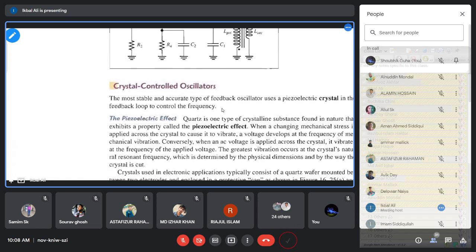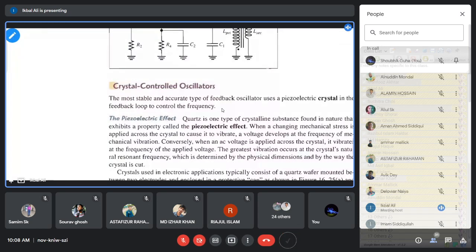It will vary. It is not constant because the circuit parameters, which are responsible for the frequency of oscillation, actually change. As well, you have the transistor. That transistor has some stray capacitances, junction capacitances, and that will affect the beta network capacitances. So in that way, that will change. That junction capacitance also depends on temperature. If the temperature changes, the junction capacitance of the transistor changes, then the frequency of the oscillation will change. So this is the problem for the other types of circuits we have discussed.